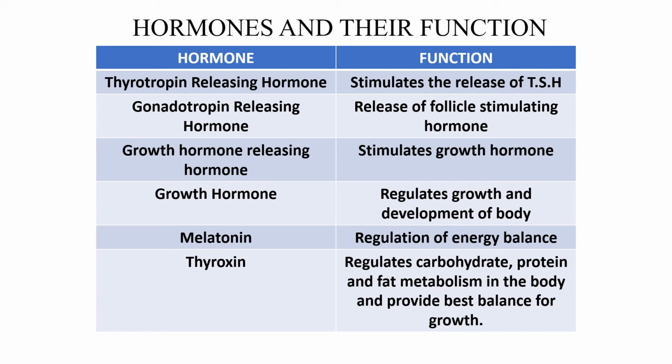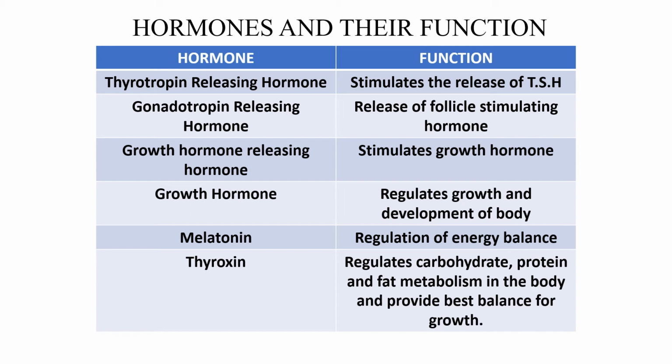Yes, now we can see hormones and their functions. First, thyrotropin releasing hormone. It stimulates the release of thyroid stimulating hormone. So this hormone reaches the thyroid gland and produces thyroxine. Then gonadotropin releasing hormone. It stimulates the release of follicle stimulating hormone, FSH. Therefore, from ovary, the hormones are secreted.